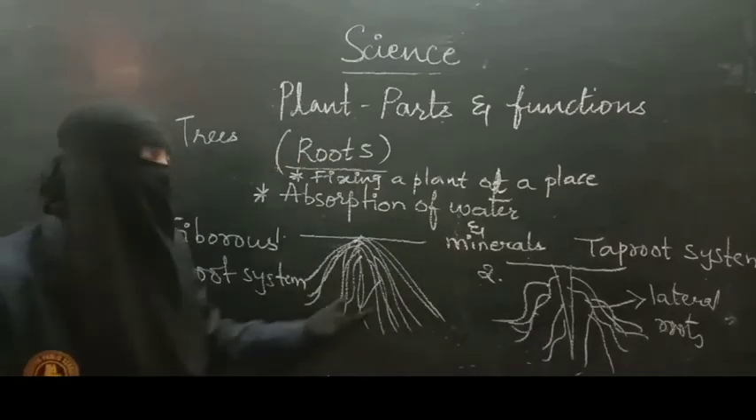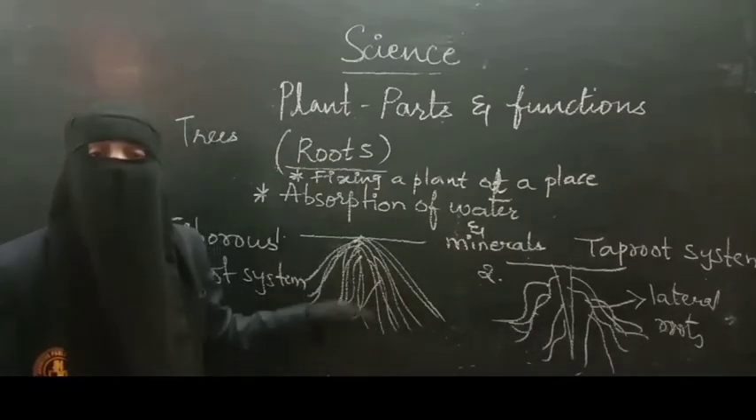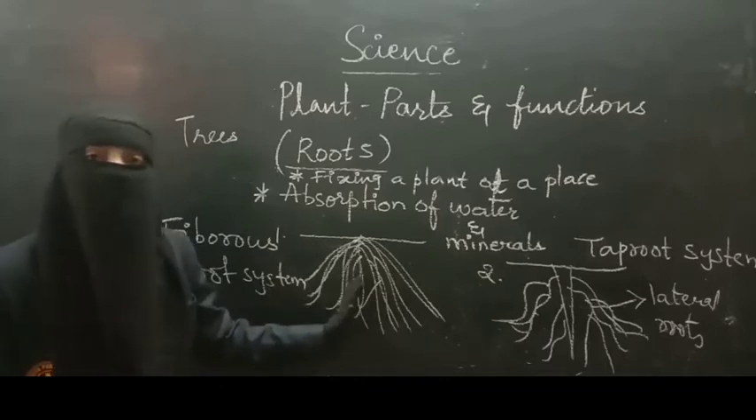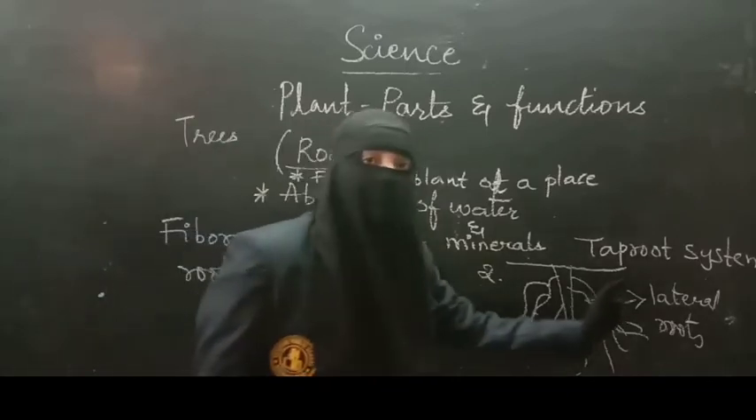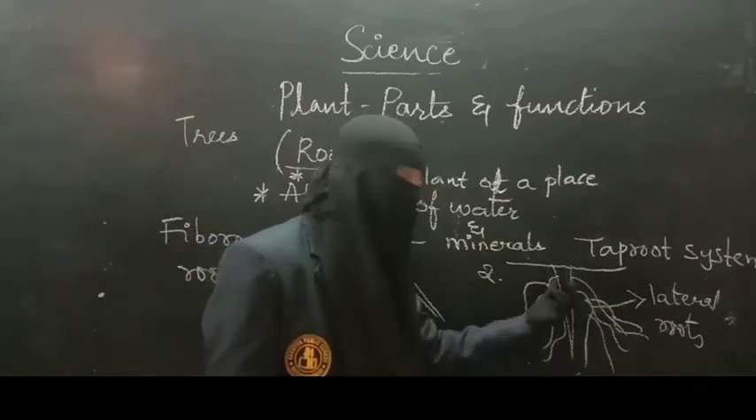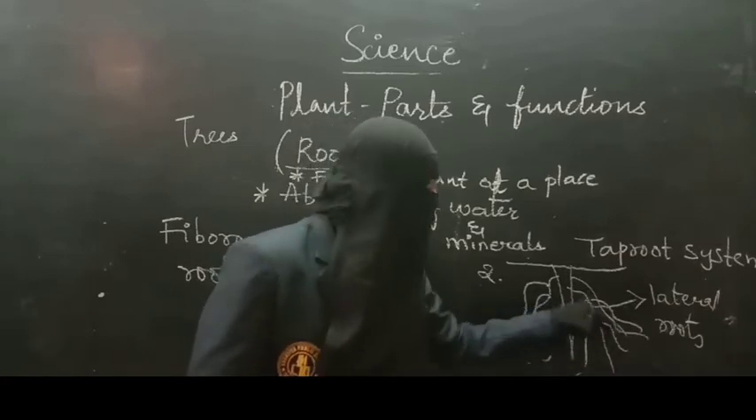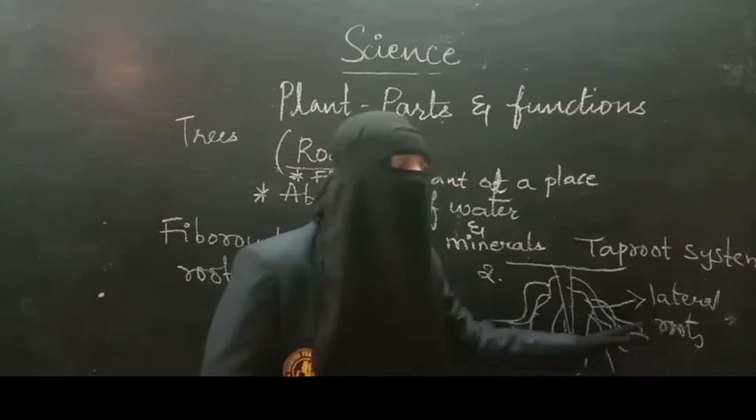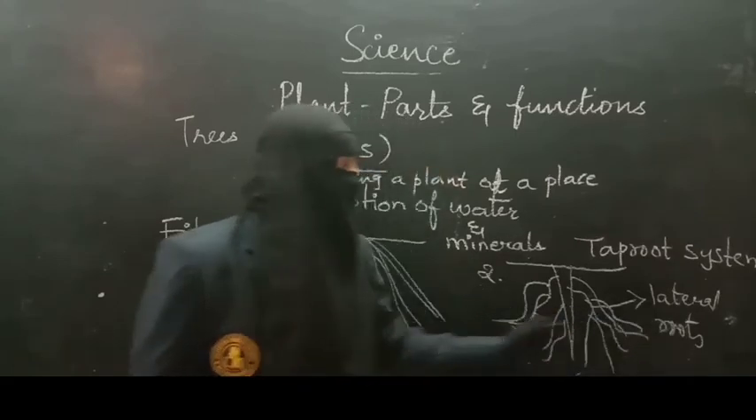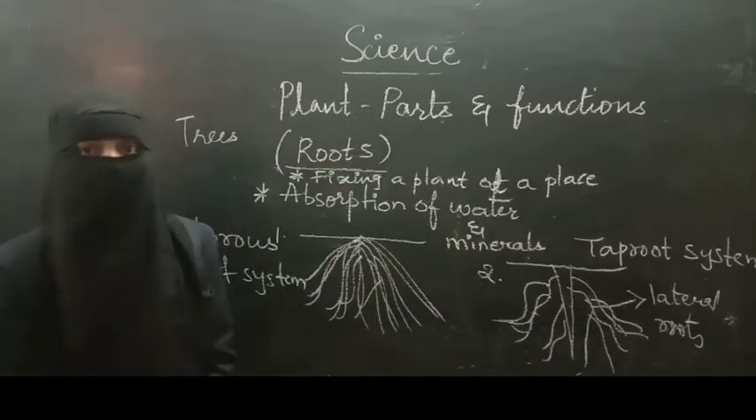In the fibrous root system, the size of the roots is similar. It is equal. All the roots are of the same size and same shape. Whereas in the taproot system, the middle root is thicker than the other roots. The roots which are present towards the sides are called lateral roots. And now, examples of these root systems.